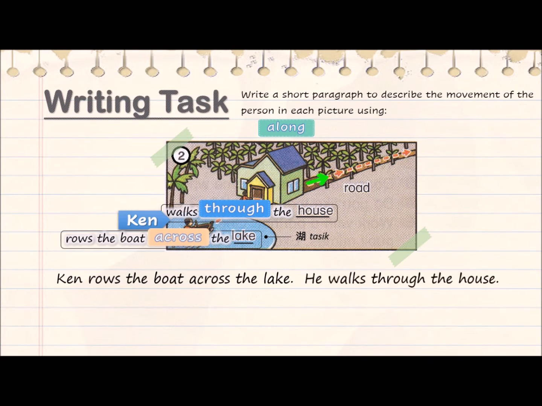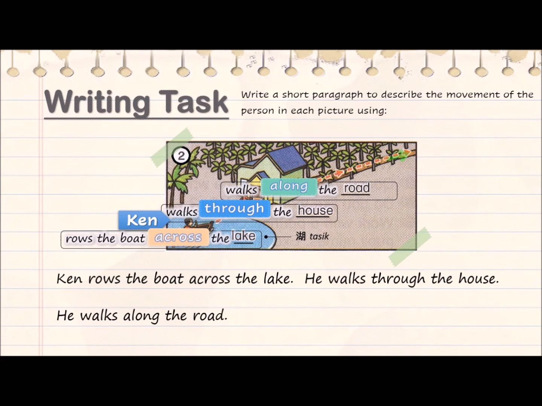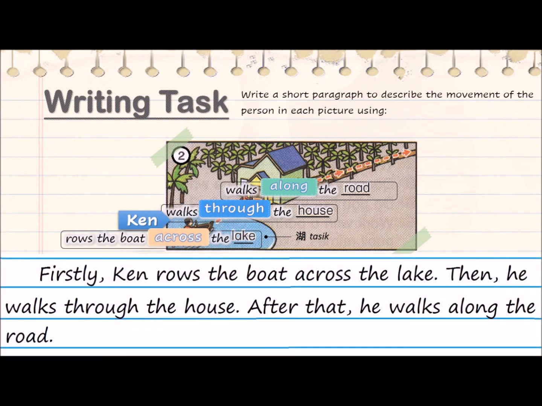Next, he moves in a straight line following the road. We use along. He walks along the road. To connect the three sentences, we shall insert some connectors. And here's the paragraph. Firstly, Ken rows the boat across the lake. Then, he walks through the house. After that, he walks along the road.